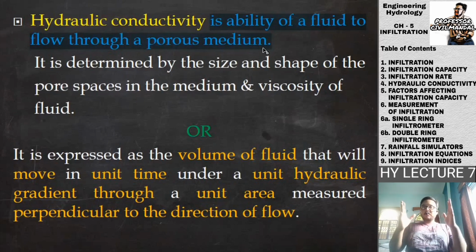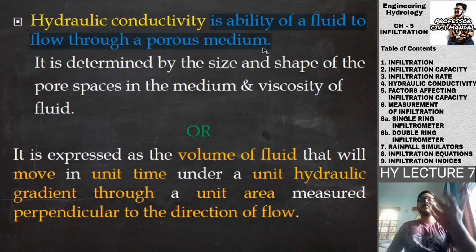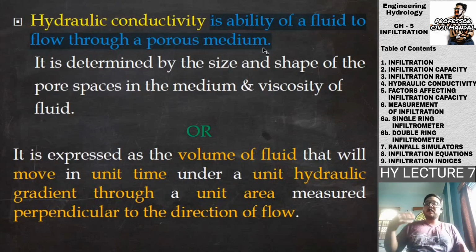Suppose I have a sponge, and I am pouring some water on it. Of course that sponge will be able to pass that water because it is totally porous. So we can say that the sponge has a good hydraulic conductivity. But if I try the same thing on some other material like brick, the flow will take place, but it will take more time as compared to a sponge, because a brick is less porous as compared to a sponge.